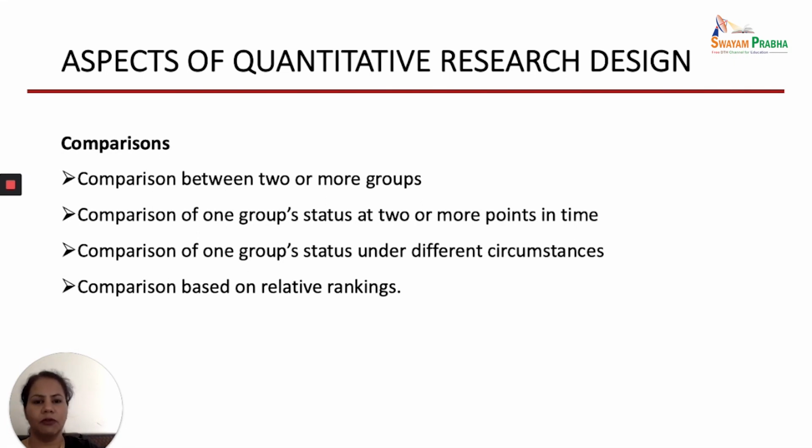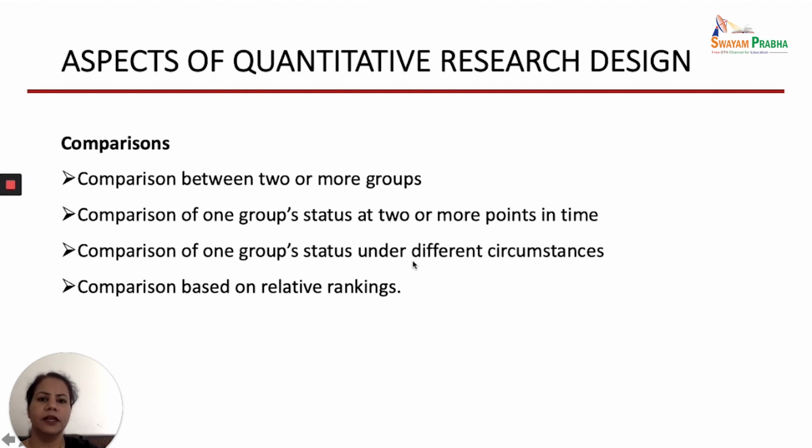For example, if you want to study the level of stress and how it is affected by the level of loneliness, you may take two groups: the elderlies who are staying with the family, or who are not staying with the family, so empty nest elderlies. Then you can compare whether the persons whose loneliness level is high have a stress level that is high or low. So you can compare based upon the relative ranking.